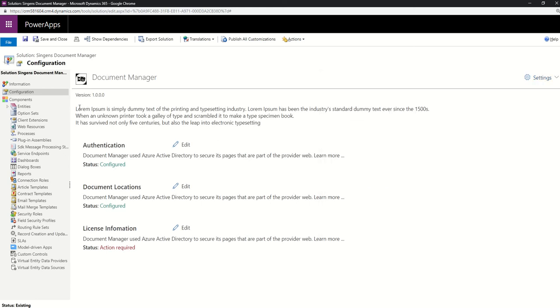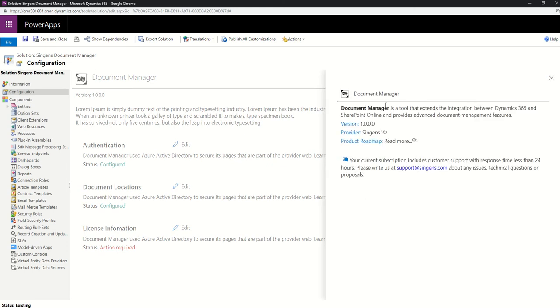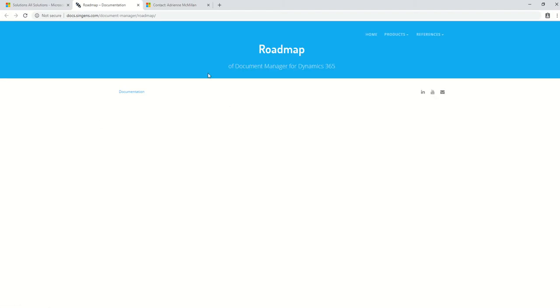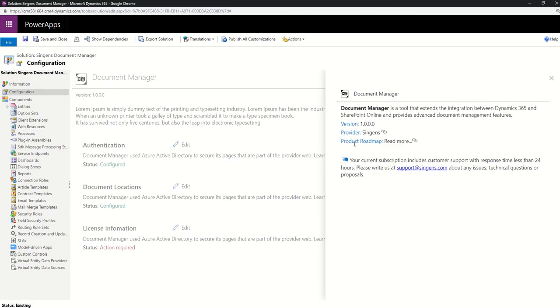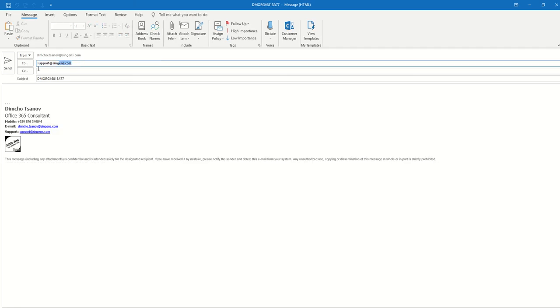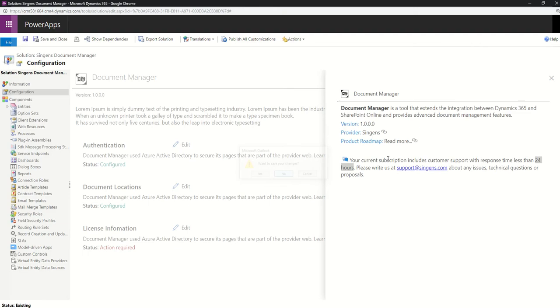What I just need to add is more descriptions. Here there are two additional things. Here is the summary about my document manager. I'm very proud that I added this link about the product roadmap, because it's important for people to see the upcoming features, and it leads them to the product backlog. And also I provide support for 24 hours, no matter whether you use a trial or a paid account. When you click here, of course, you will get a mail with a predefined support address. This is something very simple.